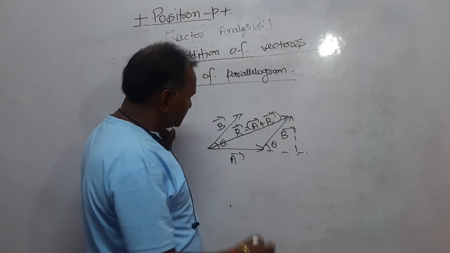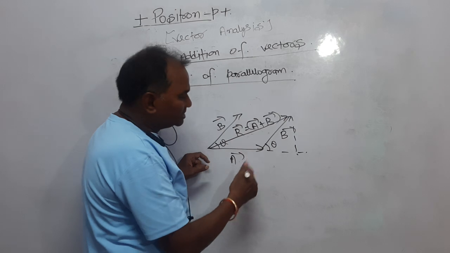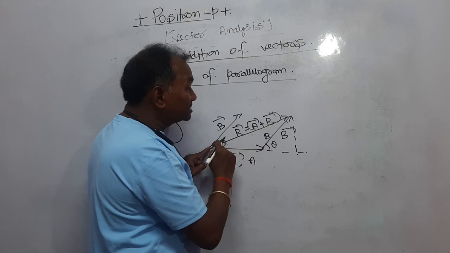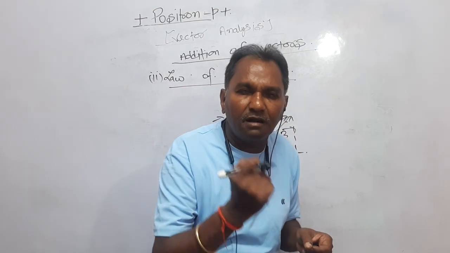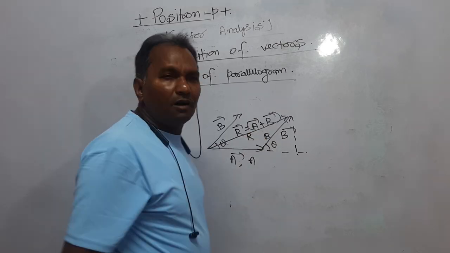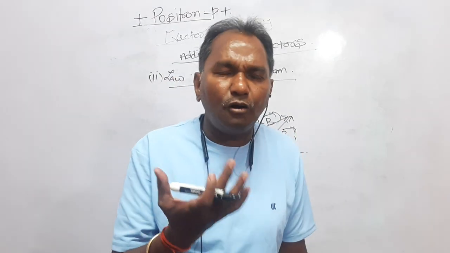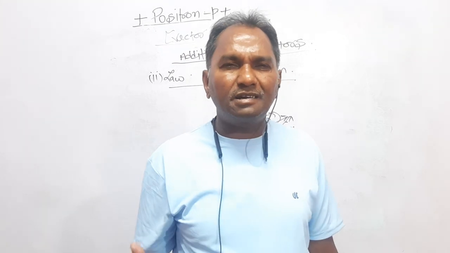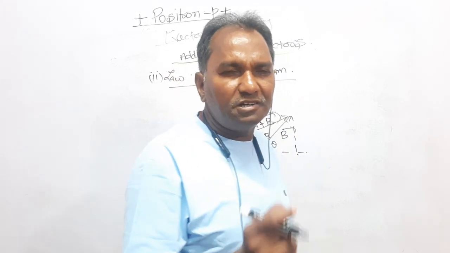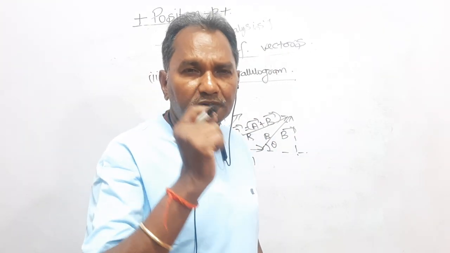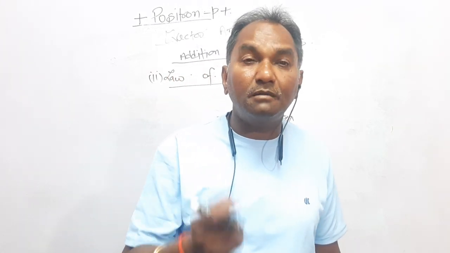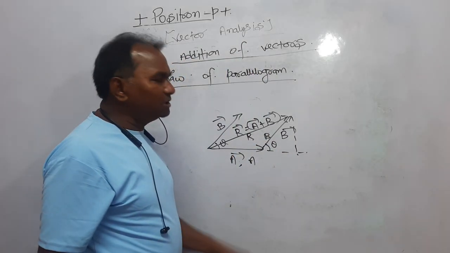Now, dear student, the magnitude of this line is actually A. The magnitude of this line is actually B, and this is vector R, meaning it consists of the magnitude as well as the direction. The length of this vector is R actually. Now, how can you calculate the magnitude of vector R by using this picture? If vector A and vector B are subtending an angle theta with each other, then how can you calculate the magnitude of vector R? There is a formula you can derive.